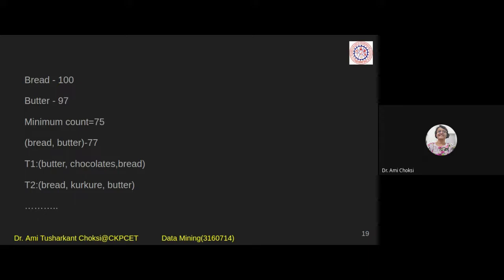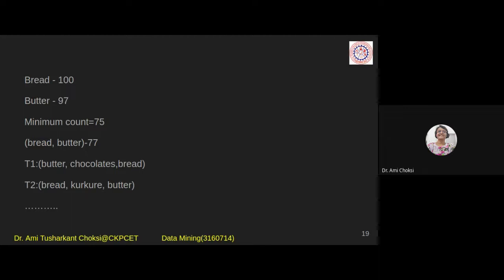Fine. So what I meant to say is, whichever item is frequent, with that only we'll try to make the association. If it is a rarely available item, that is a rarely sold item, with that we will not make the association. Fine. So let us consider butter, chocolates and bread. For the item counts, we should have, say, chocolates equal to at least 75.